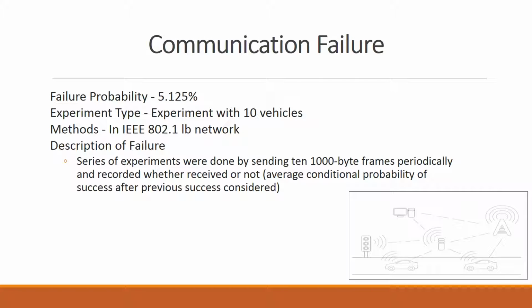Next is communication failure, where the probability of failure is 5.125%. This information, gathered from a different source, was found with an experiment using 10 vehicles. This data was analyzed with the IEEE 802.11b network method. The series of experiments were done by sending 10 1,000 byte frames periodically and recorded whether received or not.